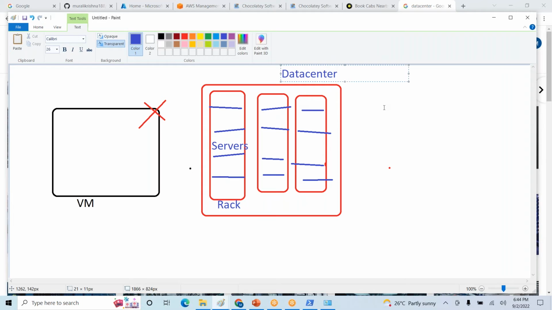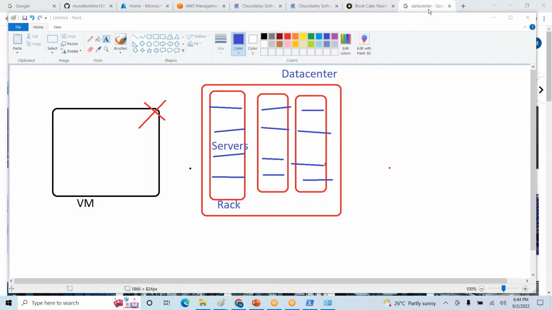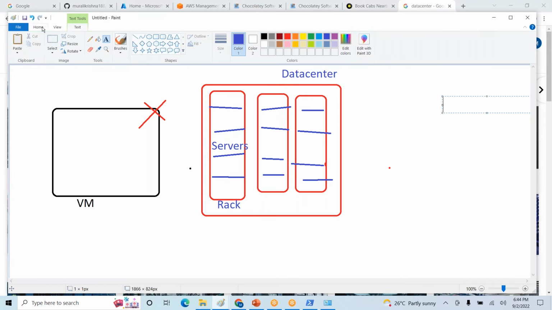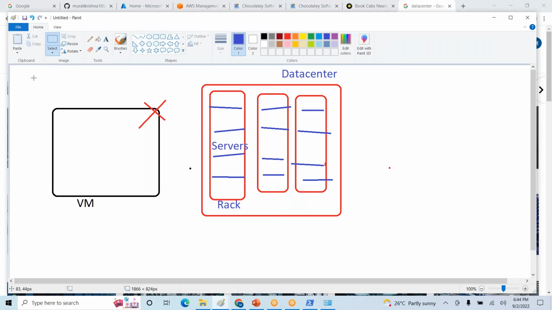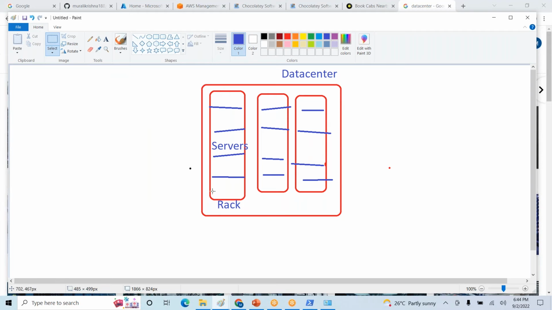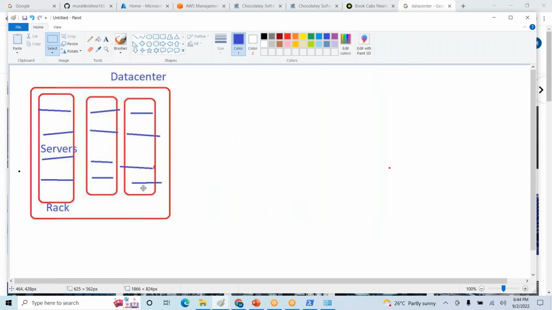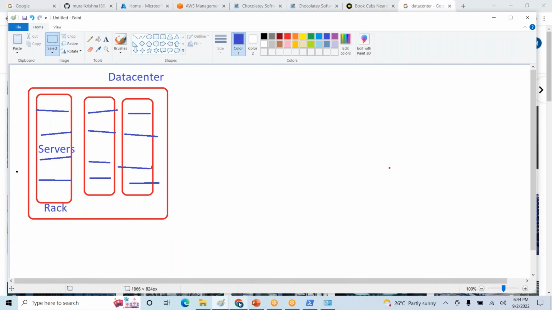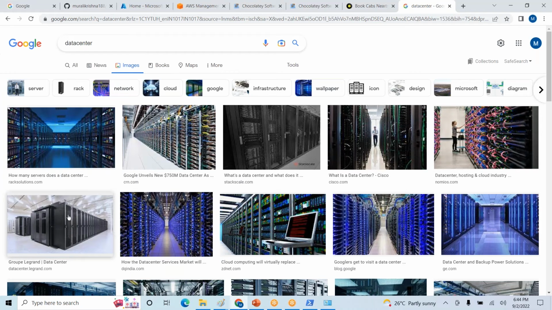Suppose it is your own data center, and let us imagine this is your data center. In each rack we are maintaining a group of servers.